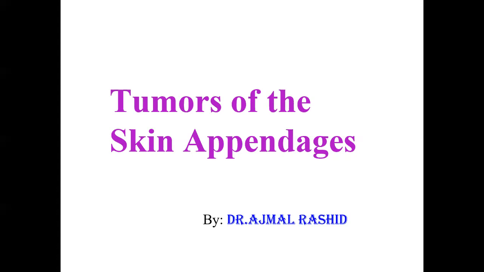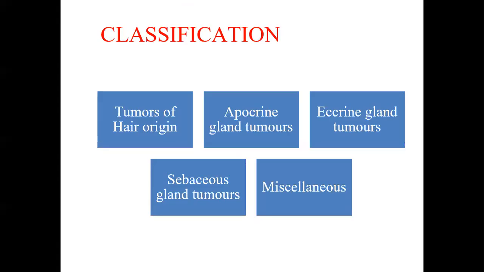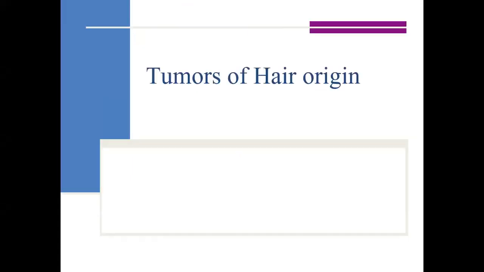We are going to discuss today the tumors of the skin appendages, and we will only discuss hair tumors and eccrine tumors today. The tumors of skin appendages are a group of tumors characterized by variable degrees of differentiation towards one or more skin appendages, including the hair follicle, sebaceous glands, and sweat glands. And they are also classified according to their differentiation. Tumors may be of hair origin, apocrine, eccrine, or sebaceous glands, and some miscellaneous as well.